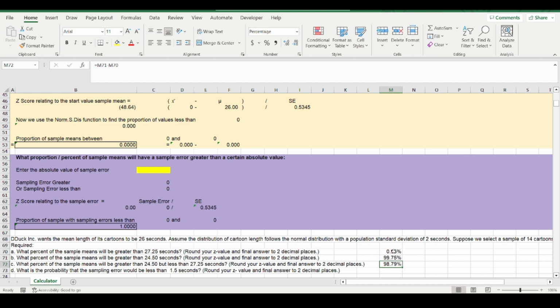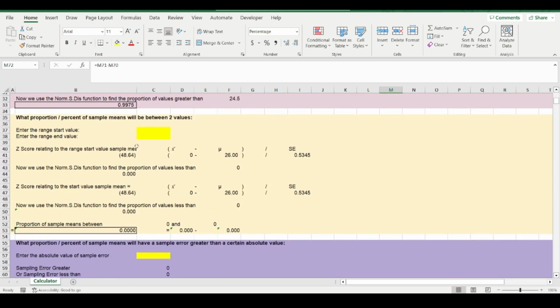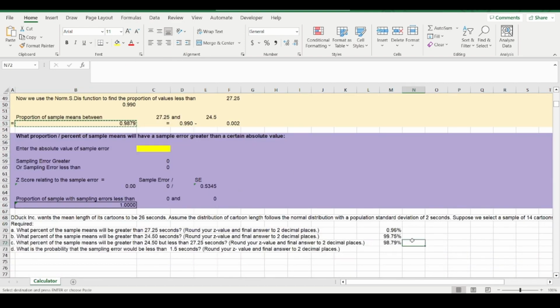We can do it in another way. If you look at this calculator, in this orangey bit of the calculator here, we can just type those values in, 24.5 and 27.25. And with a bit of luck, these proportions will coincide. So let's copy that and paste it as a value. There we have it, and they do match, to 2 decimal places.